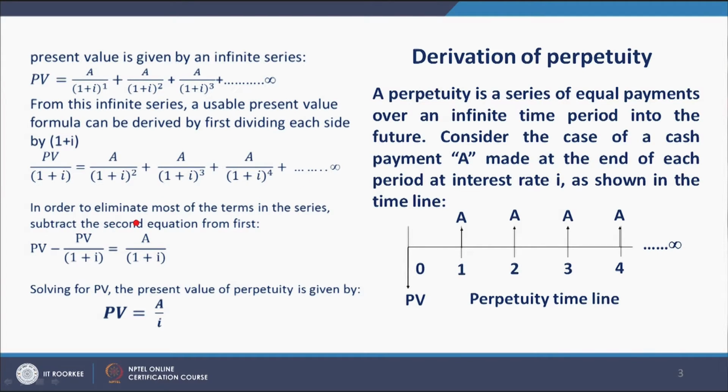In order to eliminate most of the terms in the series, subtract the second from the first. So, it becomes PV minus PV by 1 plus I is equal to A divided by 1 plus I, and when we solve this equation we get PV is equal to A by I.